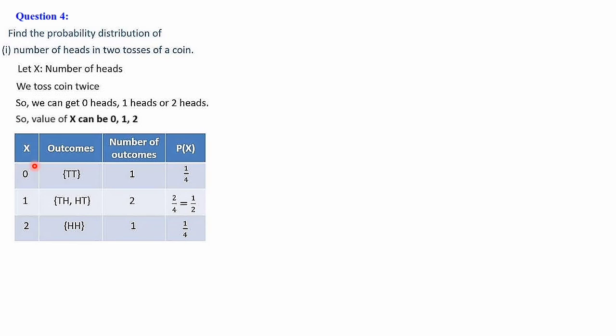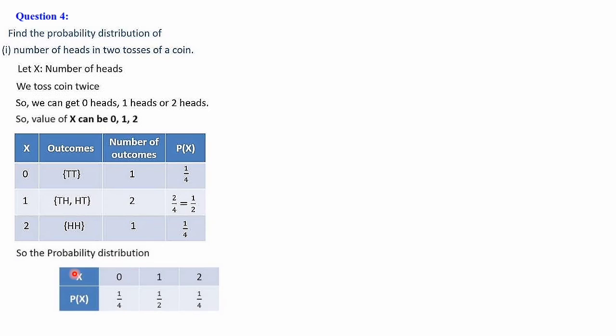The corresponding values of x we have written, and the corresponding probabilities also are written. So the probability distribution is: x values 0, 1 and 2. Corresponding probabilities, that is P of x, when x is equal to 0, 1 by 4. P of x when x is equal to 1 is 1 by 2. P of x when x is equal to 2 is 1 by 4.